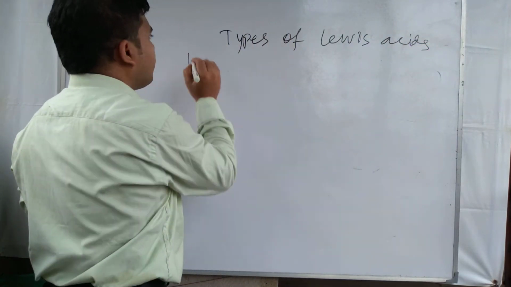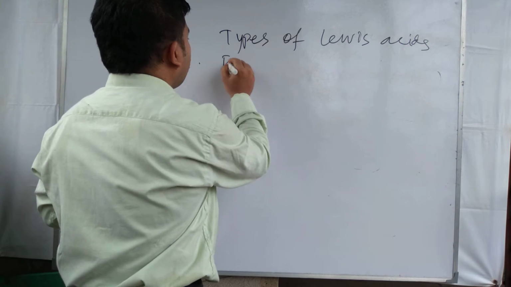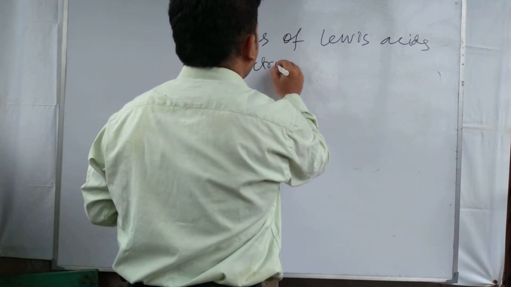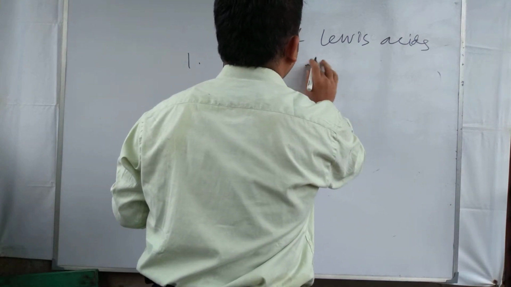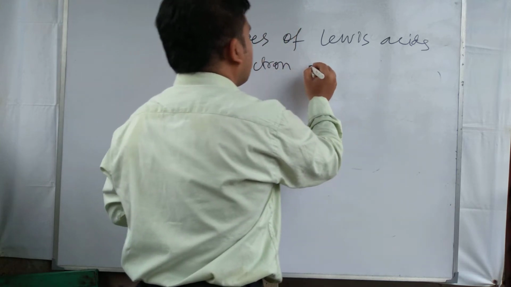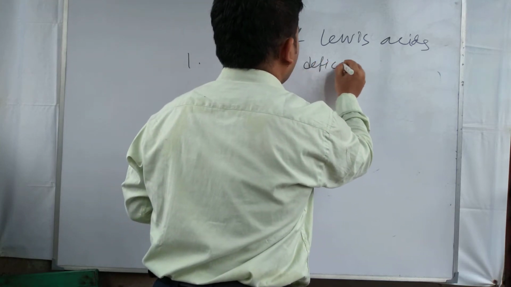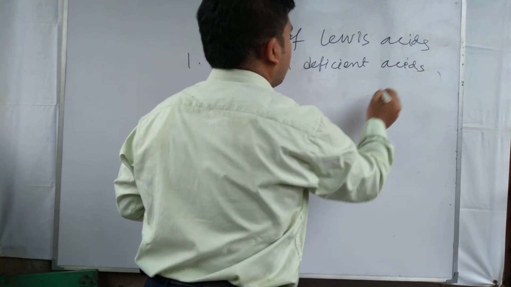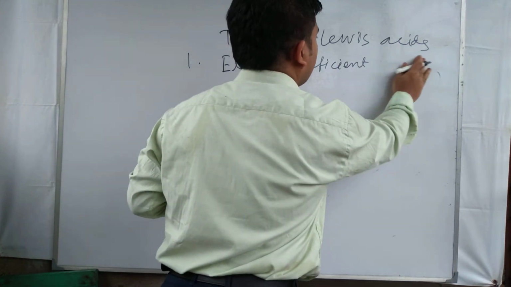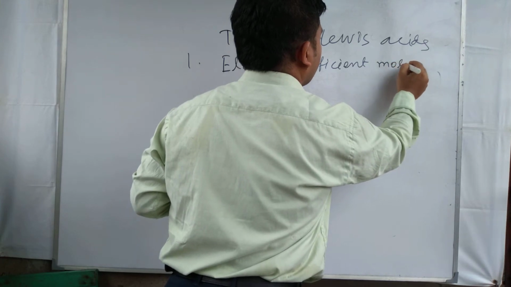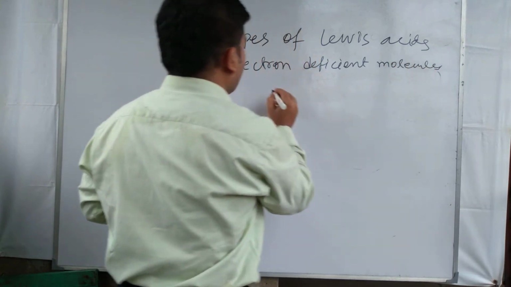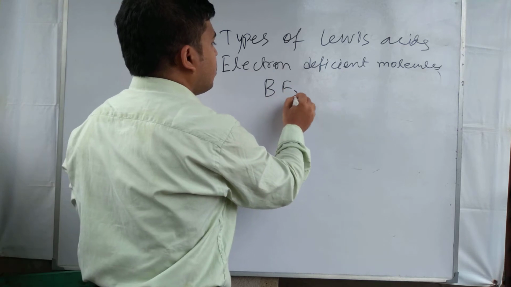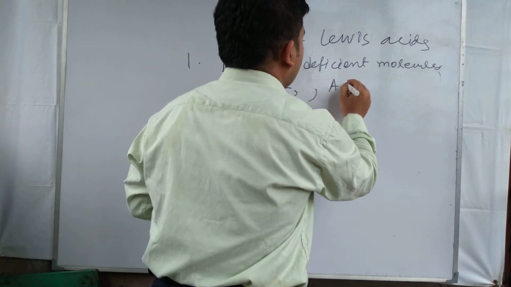Number one is electron deficient molecules like BF3, AlCl3.